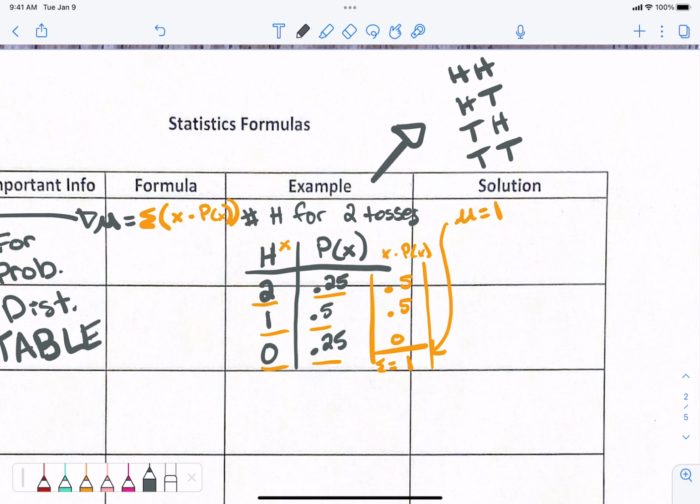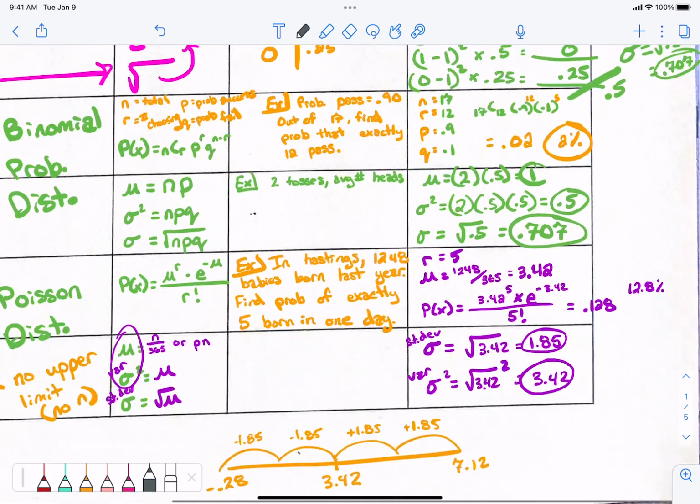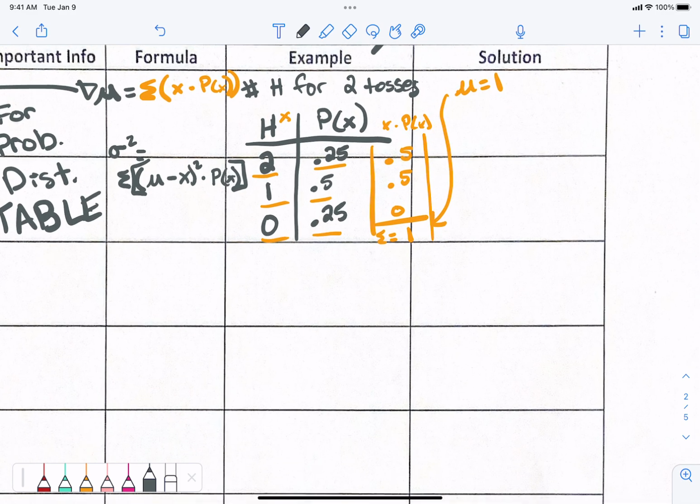These are very hard. The next one is variance, which is sigma squared. The formula for that is the sum of all of the x's minus mu, and I'm going to put a bracket around that because we have to do all that first, squared, times p of x.